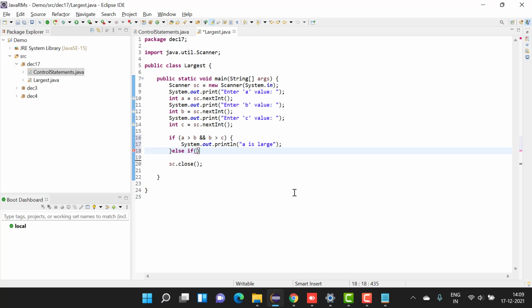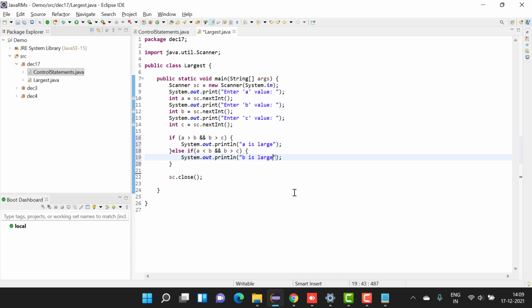A less than B and B greater than C. Now we will get B is large. Then else, A less than B, B less than C. I can make it C is large, right?